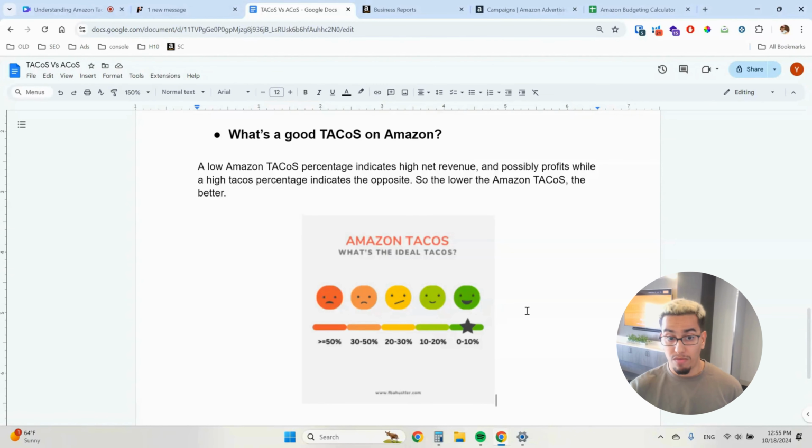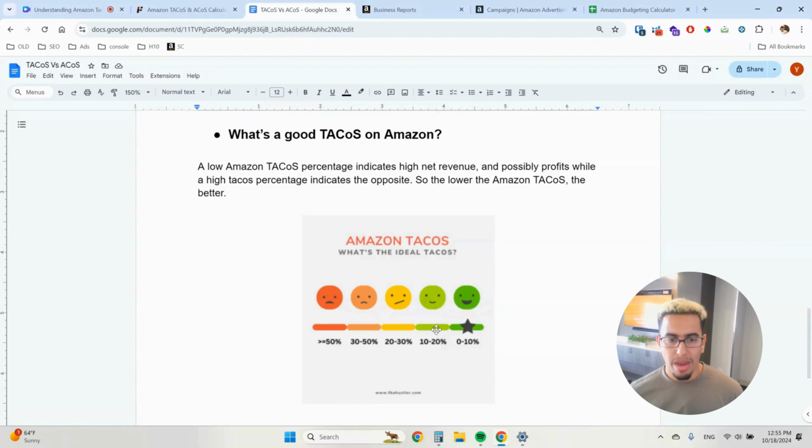For most Amazon sellers that I've seen, they're probably between 10 and 20% TACoS, which is definitely the standard. You're aggressive enough to be competitive, and at the same time, you're not overspending. So you're at a 10 to 20% TACoS goal, which is decent. Anything below 20 is decent.